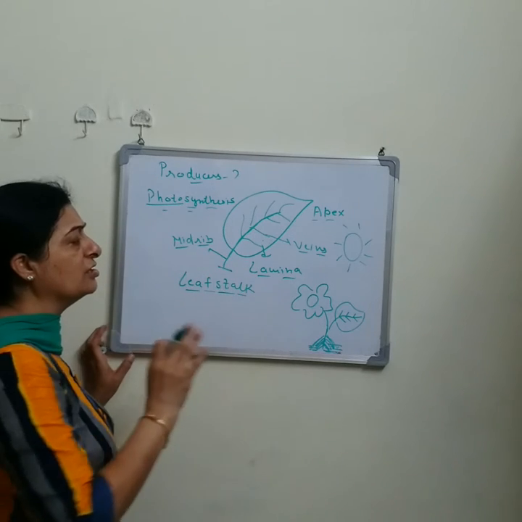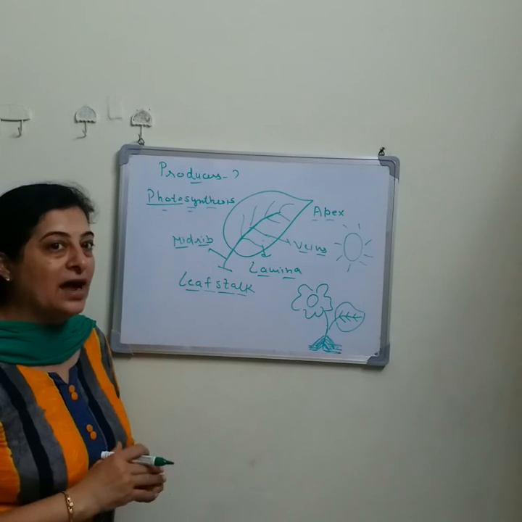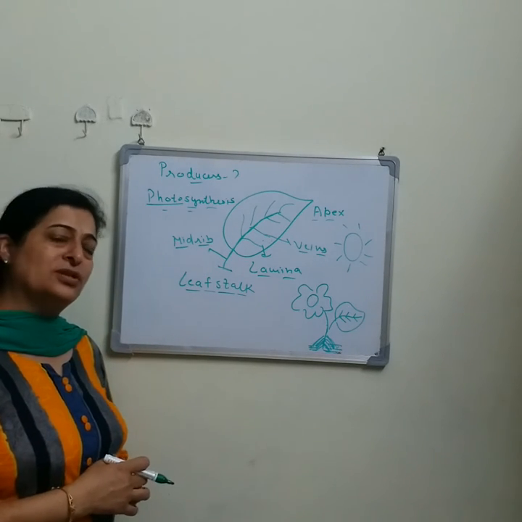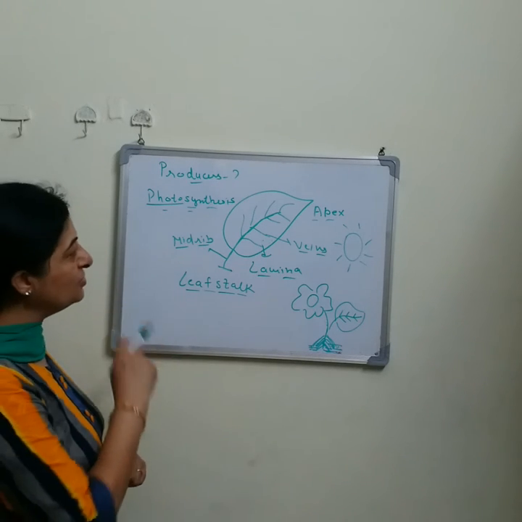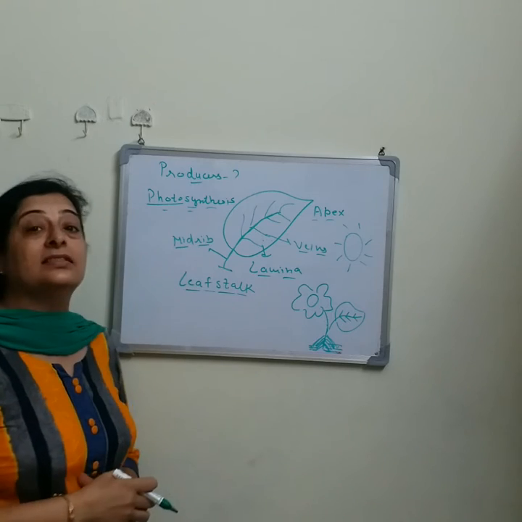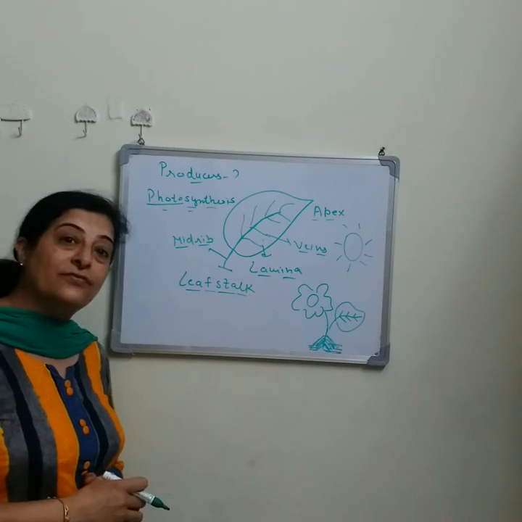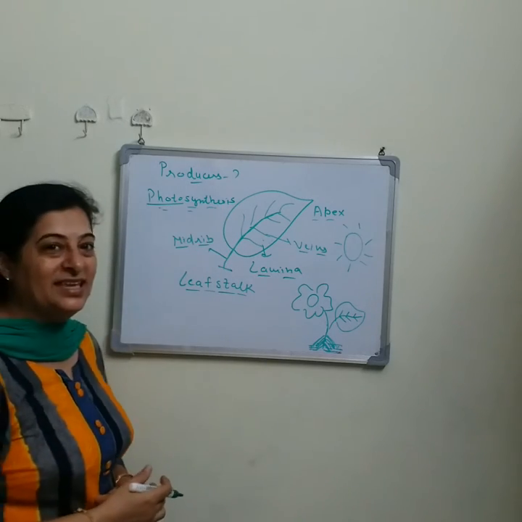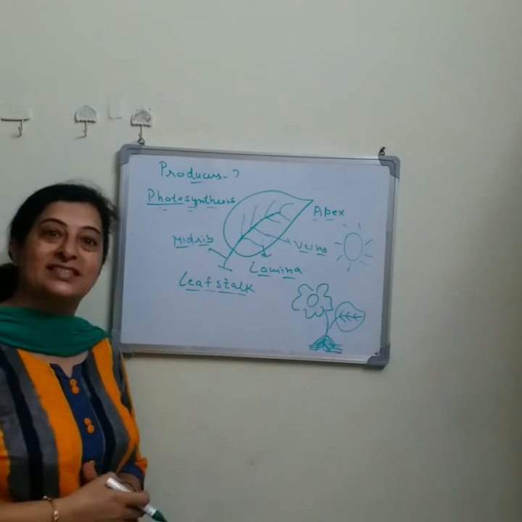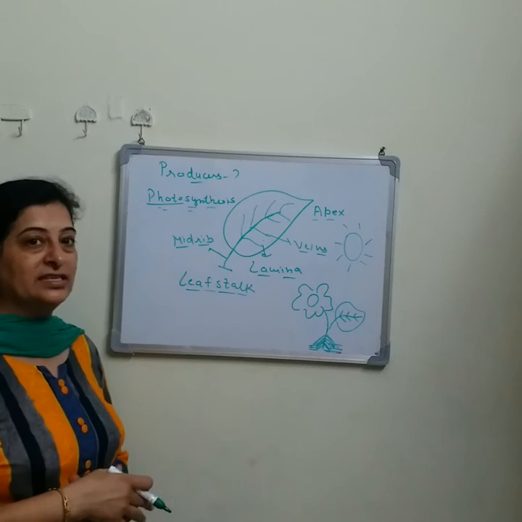The leaves are the food factory of a plant. So they prepare the food. Let us find out how they prepare the food. Yes, as we had discussed, the green leaves prepare the food through the process of photosynthesis, means in the presence of sun. Yes, in the presence of sun.